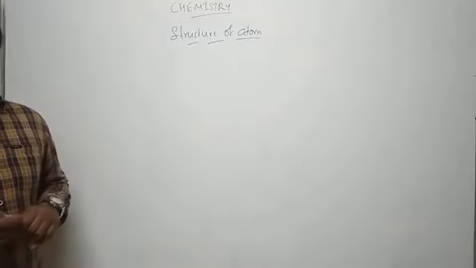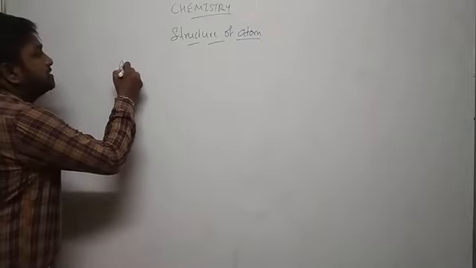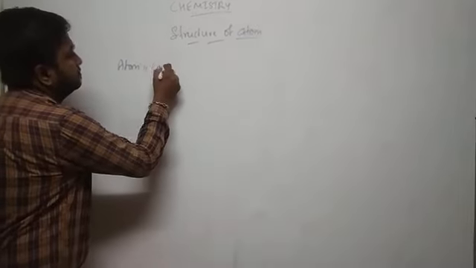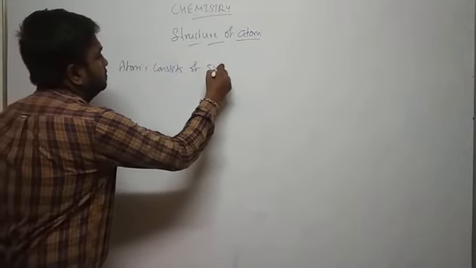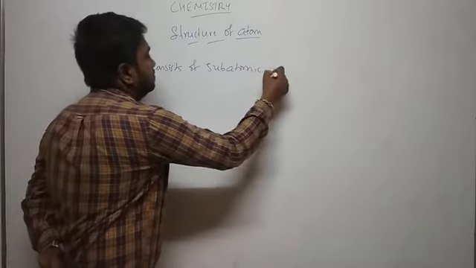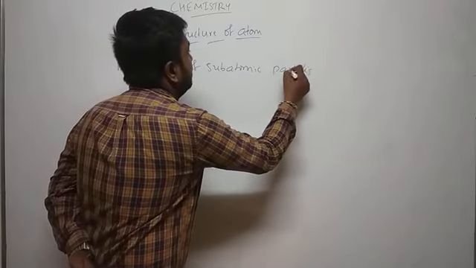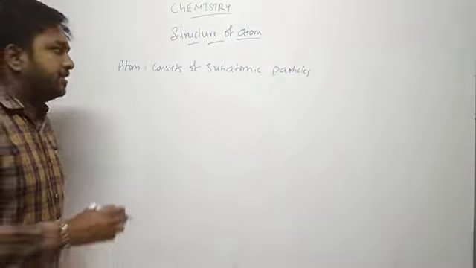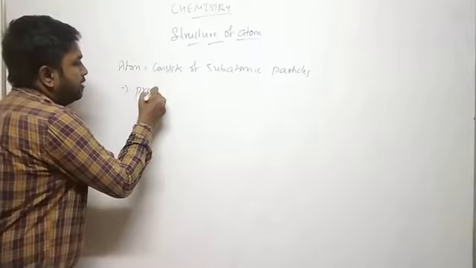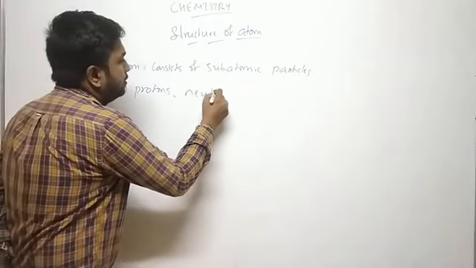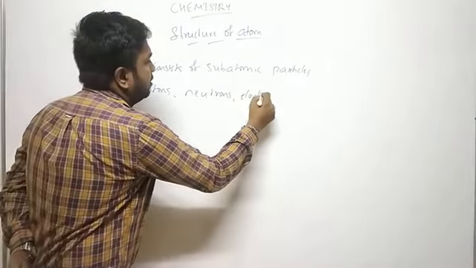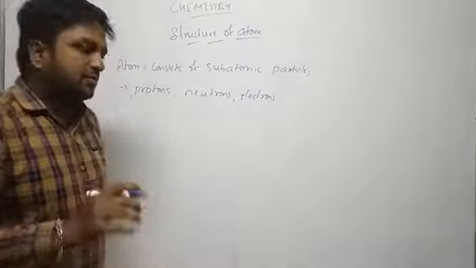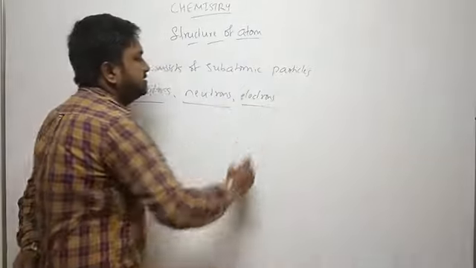But later discovery showed that atoms consist of subatomic particles. That means atoms can be further subdivided into protons, neutrons, electrons. And we even have the positron also, but we do not worry about that. We will worry only about these three main things.